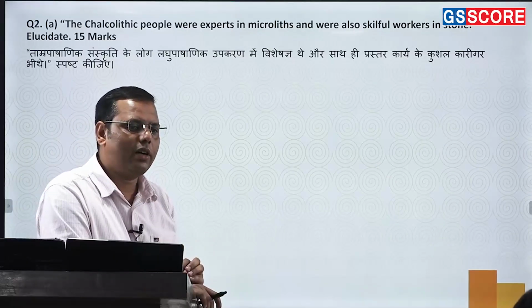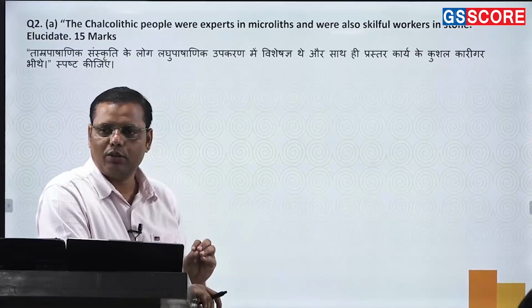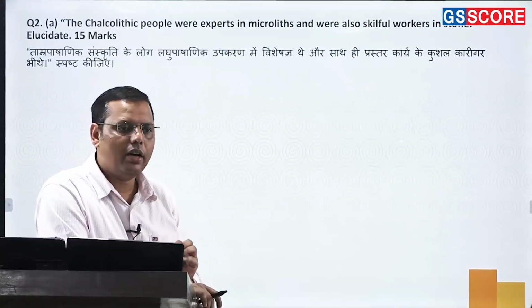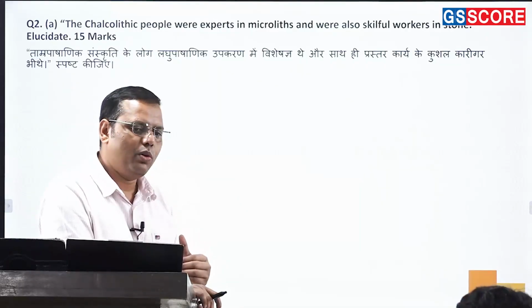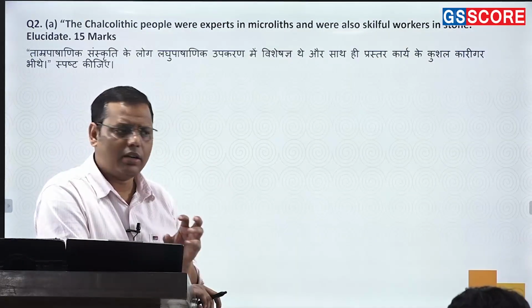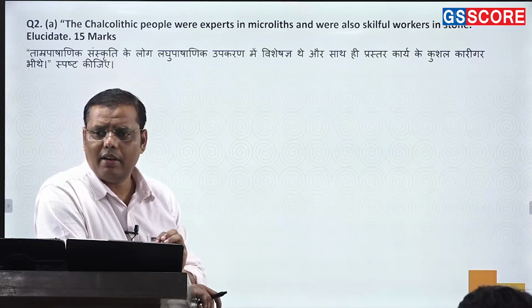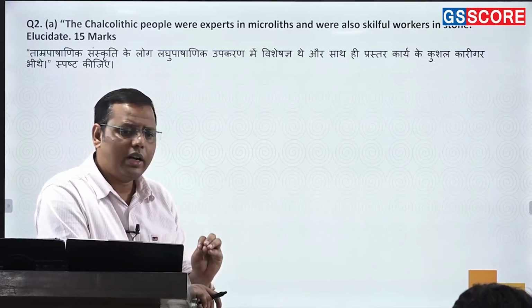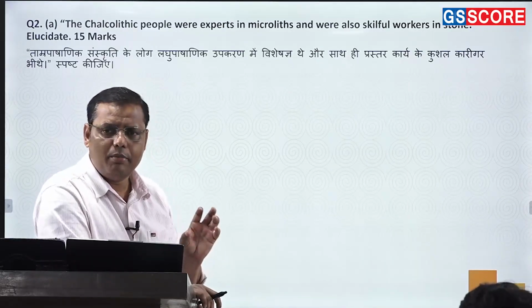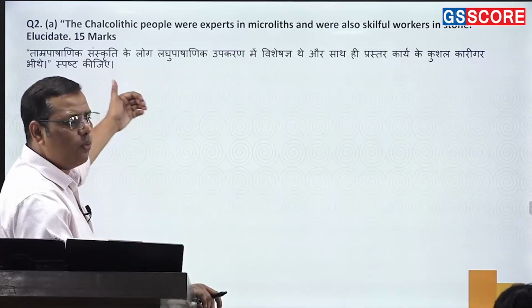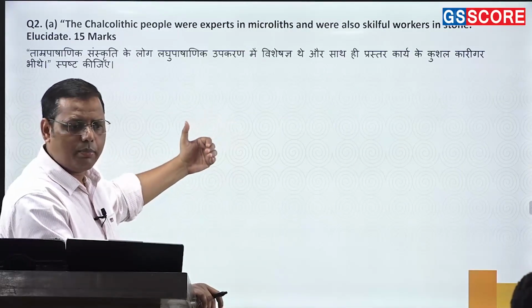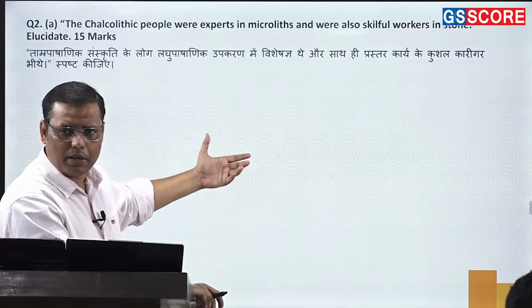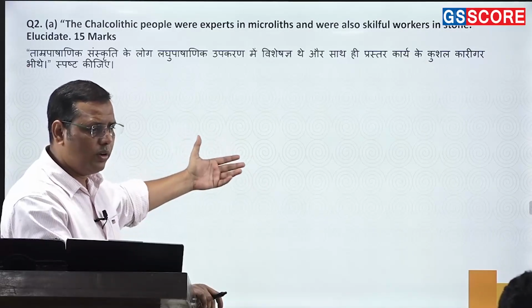Then comes the second one, the copper hoard culture, which could be mostly noticed in UP and West Bengal. When it comes to this copper hoard culture, very few studies have been done, and that's why we have less information on it. That's why you could have avoided this also. It means what remains for us is the Western Chalcolithic culture, about which we have to write. So you know a couple of important cultures such as Ahar or Banas culture, then Malwa culture, then Jorwe culture, right?